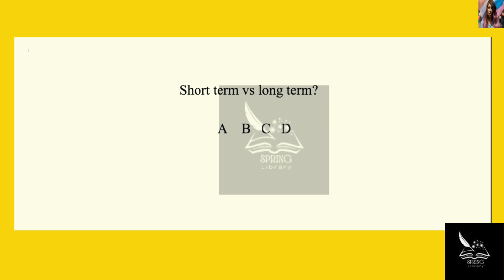And that is short-term and long-term effects. So in order to figure out the right answer, we need to make sure that the short-term effects are really short-term effects and the long-term ones are really long-term. Short-term being the immediate causes that you might be able to see on a year-to-year basis or even within a generation.